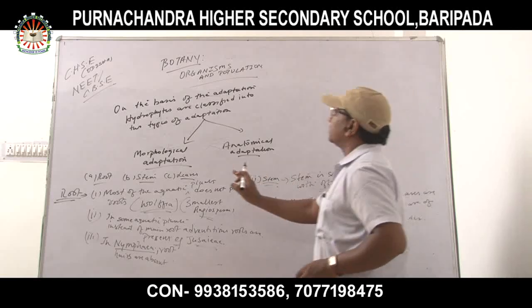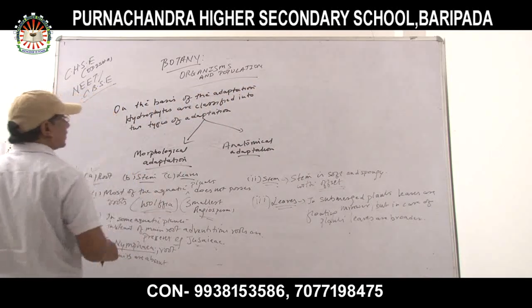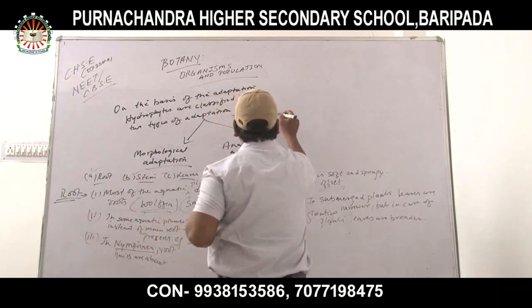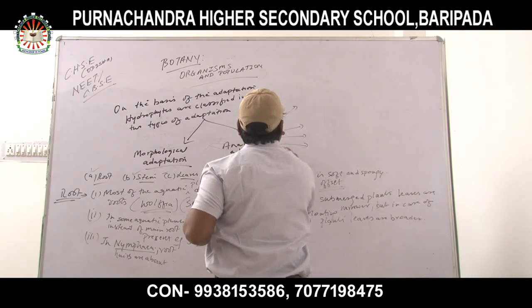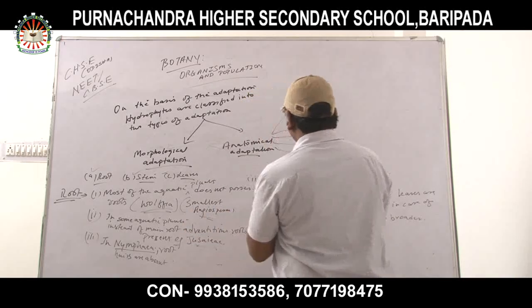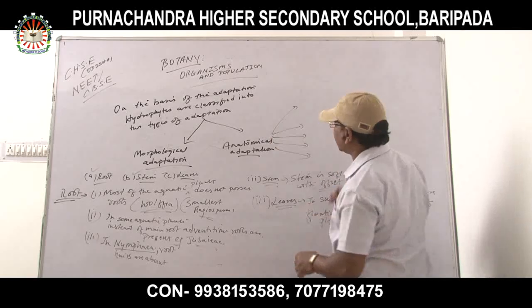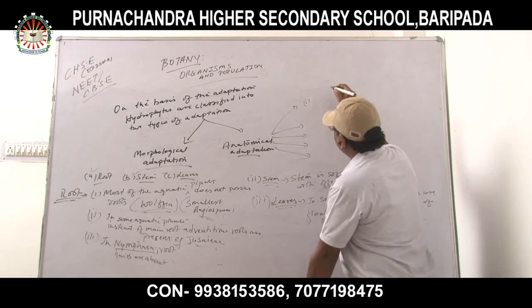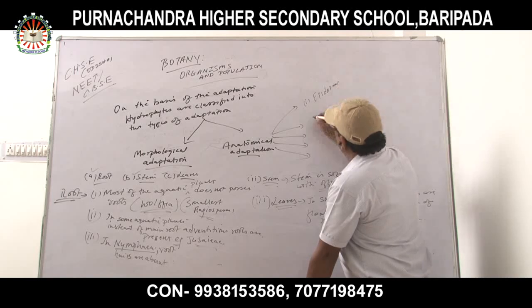So the morphological adaptations of roots, stem and leaves are over. Now, what happens in anatomical adaptations? Four parts of the plant are referred to as anatomical adaptations. First one is epidermis. Number 2, stomata.